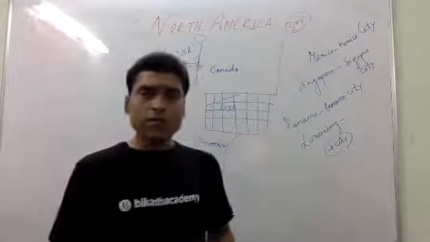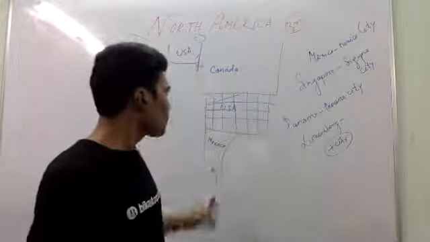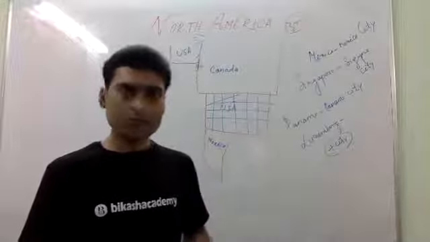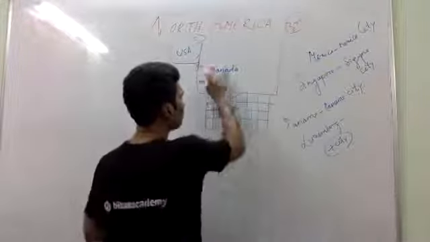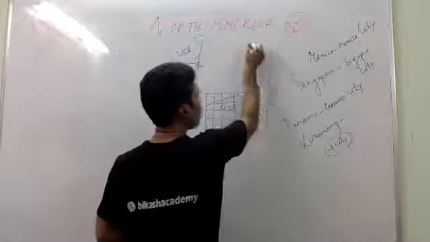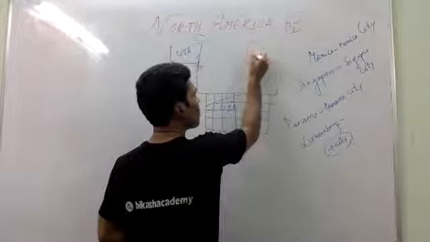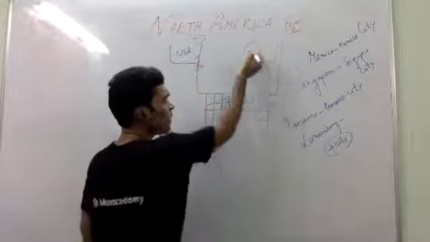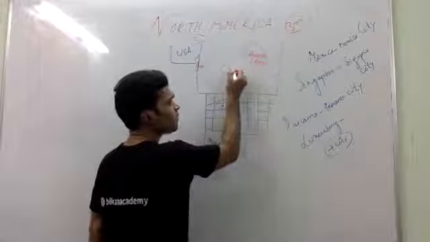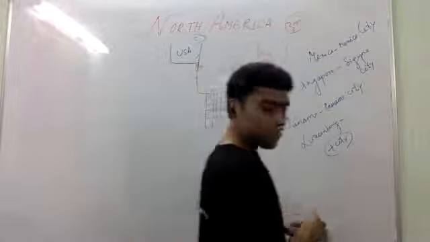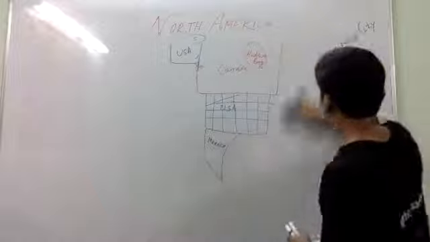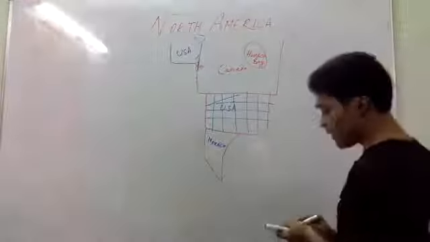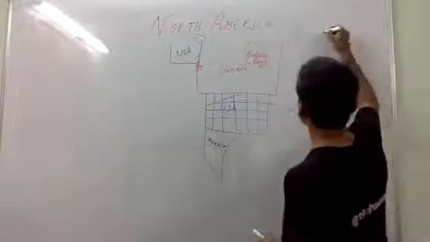Now we'll discuss the important features related to the physiography of North America. Here you will find Hudson Bay. Hudson Bay is located in the part of Canada. And in this part you will find the largest island of the world. You can say Greenland. So here is Greenland.